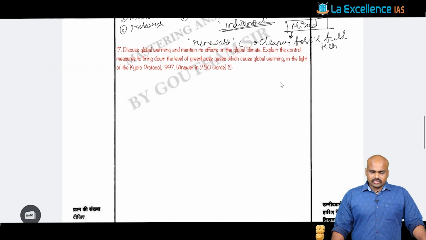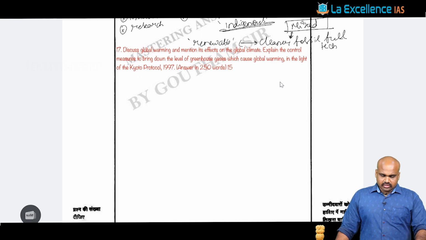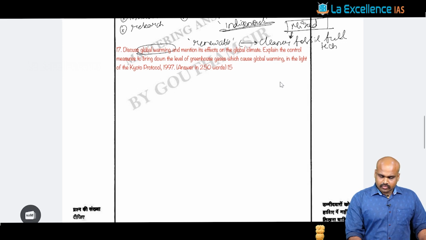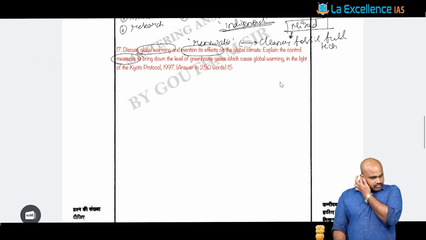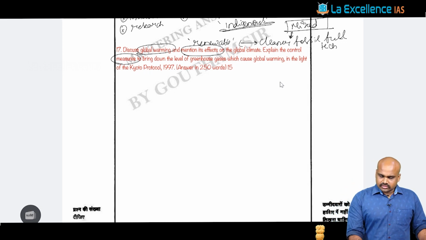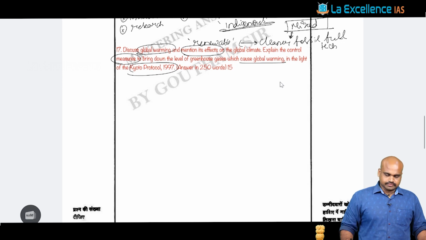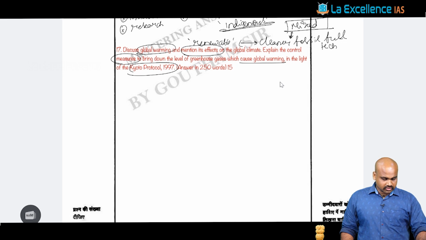Then the 17th question, it is asking you to discuss global warming. This is the first part, and mention its effects on global climate change, right? Also explain the control measures to bring down the level of greenhouse gases which cause global warming in the light of the Kyoto Protocol. Now here it is not simply asking you about the measures, it is asking about the measures in the light of the Kyoto Protocol.